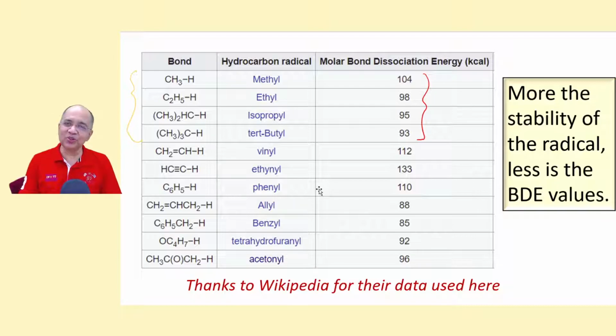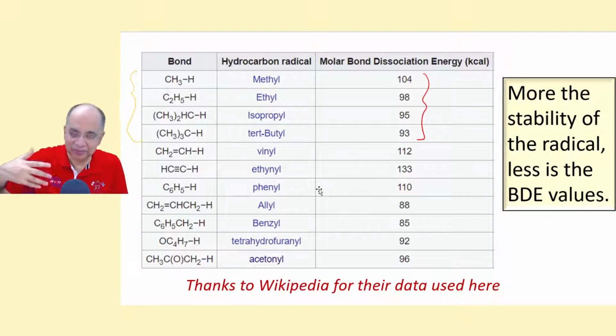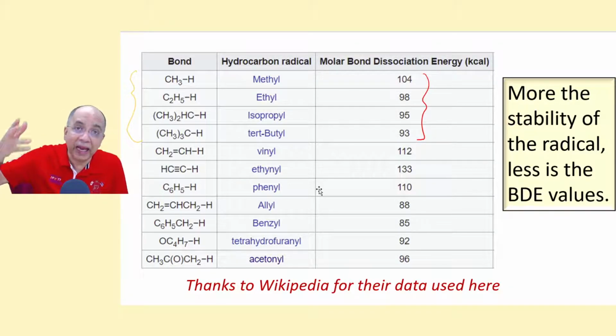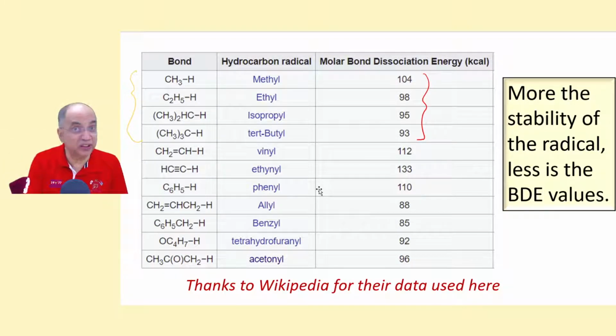So this is also supported by the bond dissociation energy of different types of CH bonds. CH bond in methane, CH bond in any other 1 degree like ethane, propane and others, CH bond that is a 2 degree carbon atom CH bond connected with a 2 degree carbon, and CH bond connected to a 3 degree carbon.